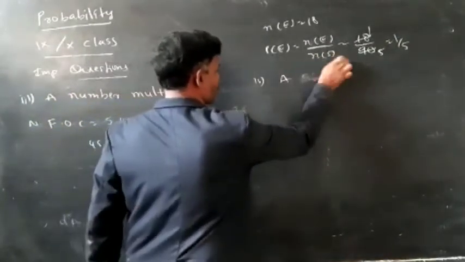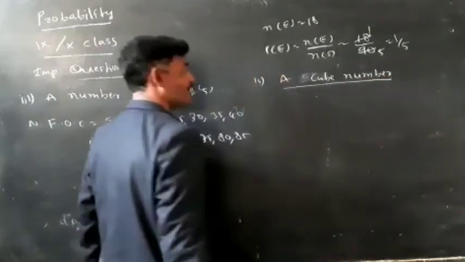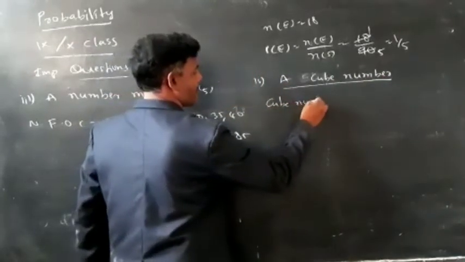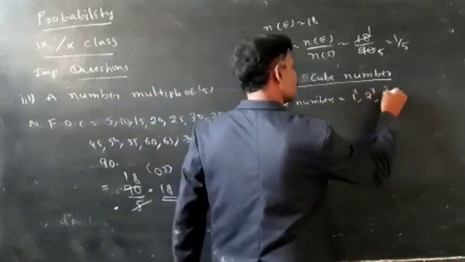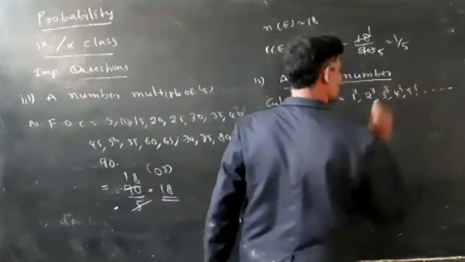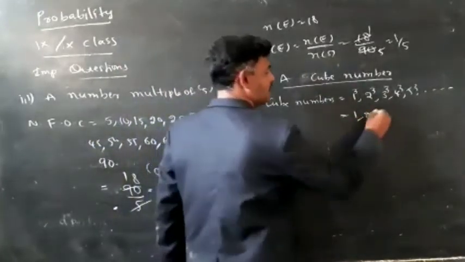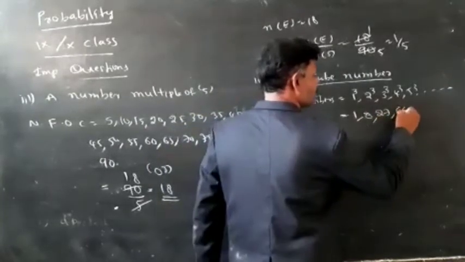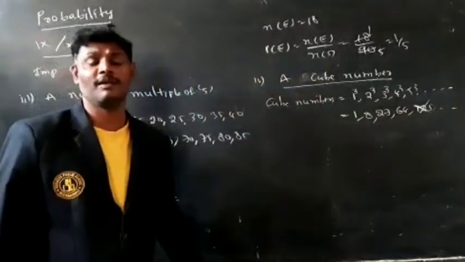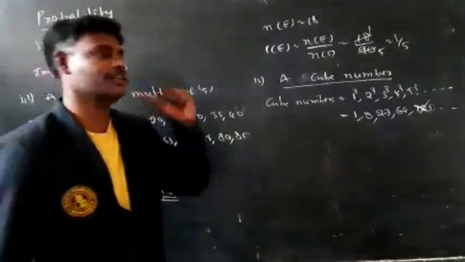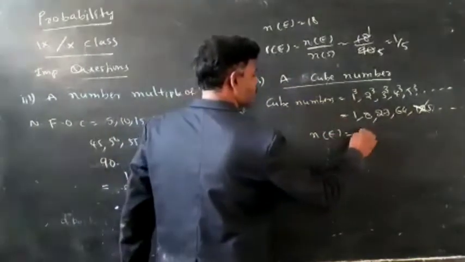Next, the fourth question: a cube number. First of all, what are the cube numbers? 1 cube, 2 cube, 3 cube, 4 cube, 5 cube, and so on. 1 cube means 1. 2 cube is nothing but 8. 3 cube is 27. 4 cube is 64. 5 cube is 125. It is not possible to take 125, because in that box only 90 numbers are there. 1, 2, 3, 4: how many chances? 4 chances. n of E is equal to 4.